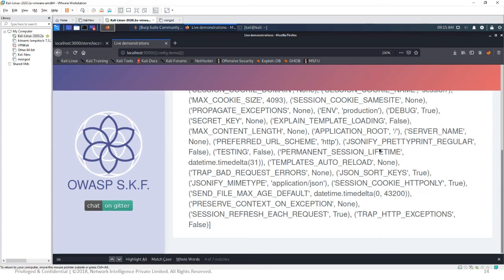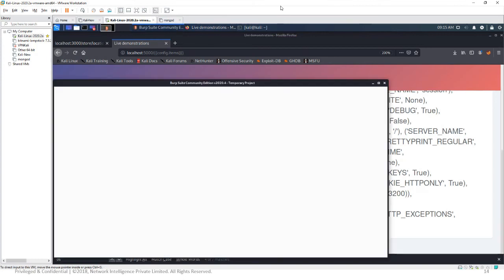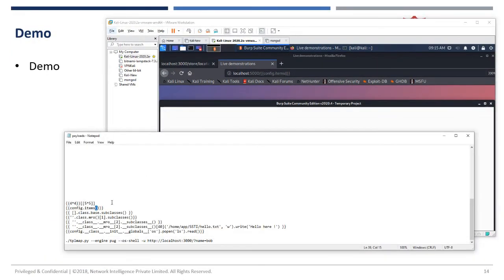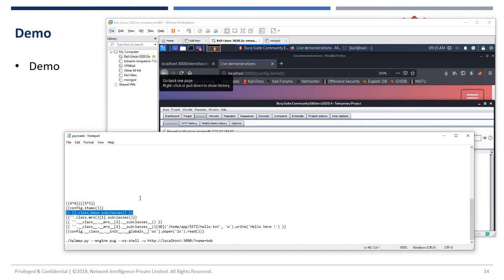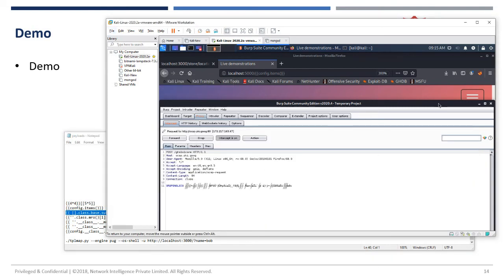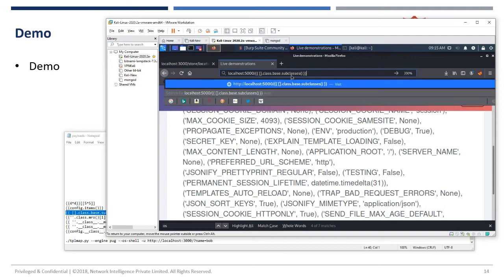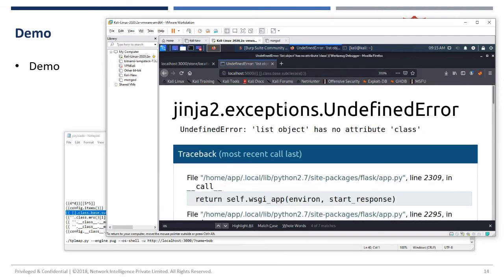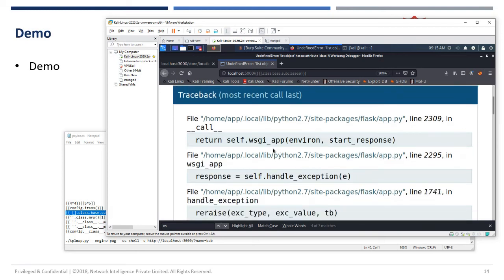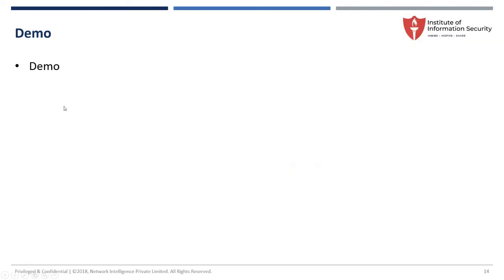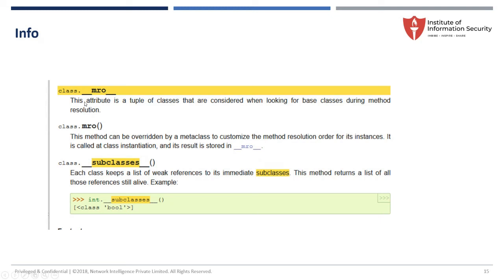Now let me go back. The first one I will try is a base class. This is one of the commands. What we are trying to find out is what different kinds of classes are available. It is saying Jinja2, and I don't find any objects or classes. Generally, once we find out it is using Jinja, I go to the particular website and see what different types of classes there are.